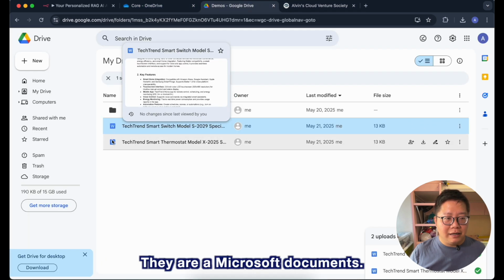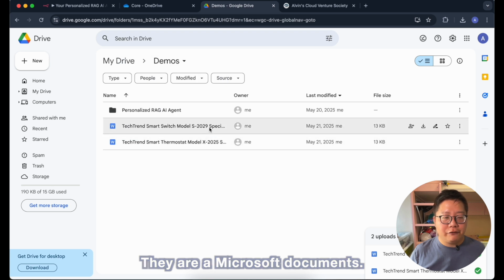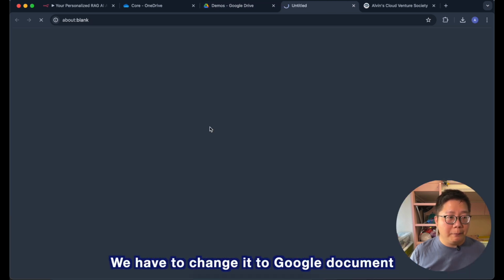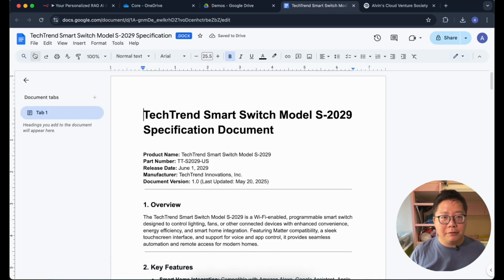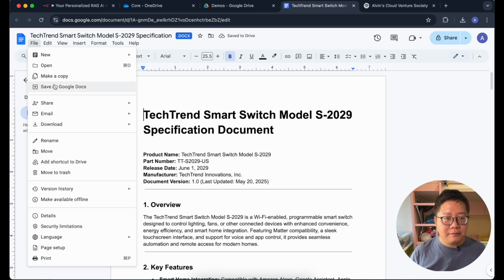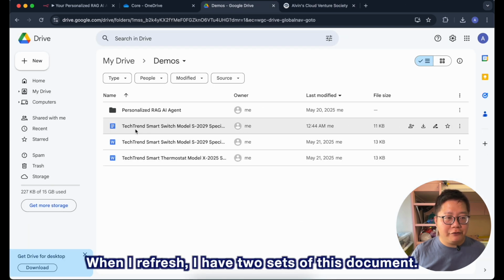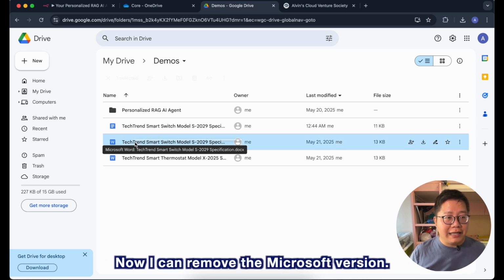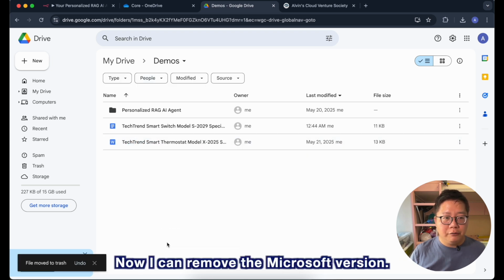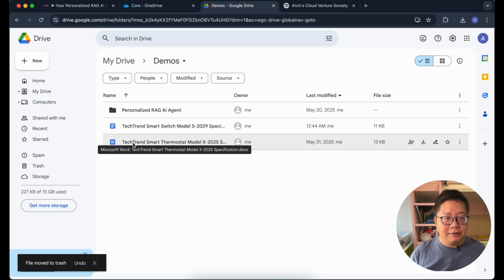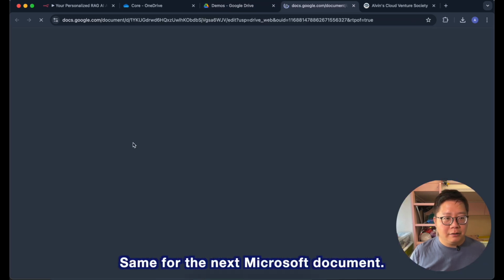Okay, this is a Microsoft document. We have to change it to Google document like this. Now, when I refresh, I have two sets of this document. Now I can remove the Microsoft version. Same for the next Microsoft document.